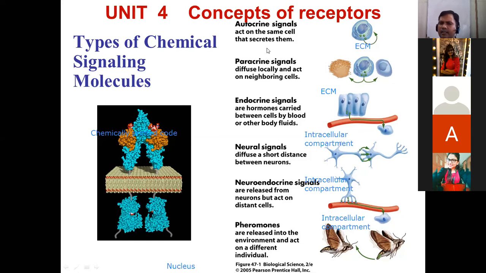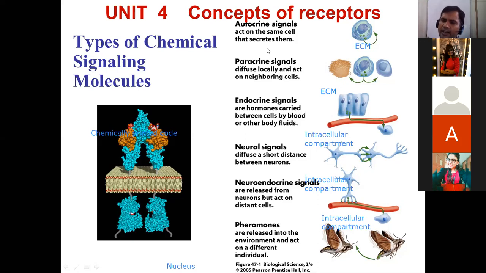And that is why, as we have already discussed, the type of signal can be paracrine signal, where the outstanding example is cytokine. You can cite endocrine signal, where most of the hormones are. Neuron signal, like acetylcholine structure. Neuroendocrine, some of the chemical structures, not hormones, also serve for endocrine signaling. Then there are pheromones. There are various simple chemical structures like histamine, dopamine, etc. So these various chemical structures are categorized according to the receptor they bind and activate, and then they facilitate the transmission of signal from outside to the inside.